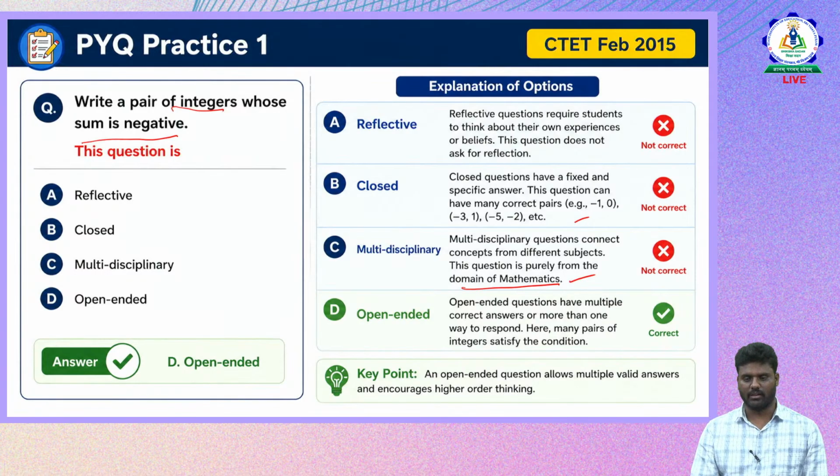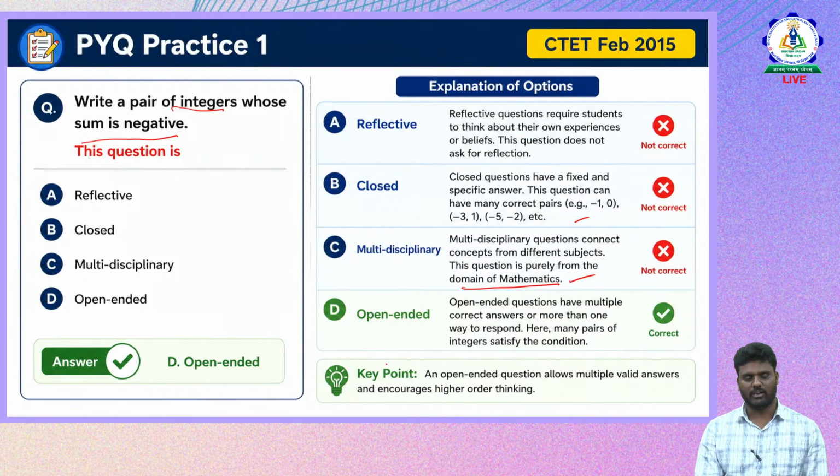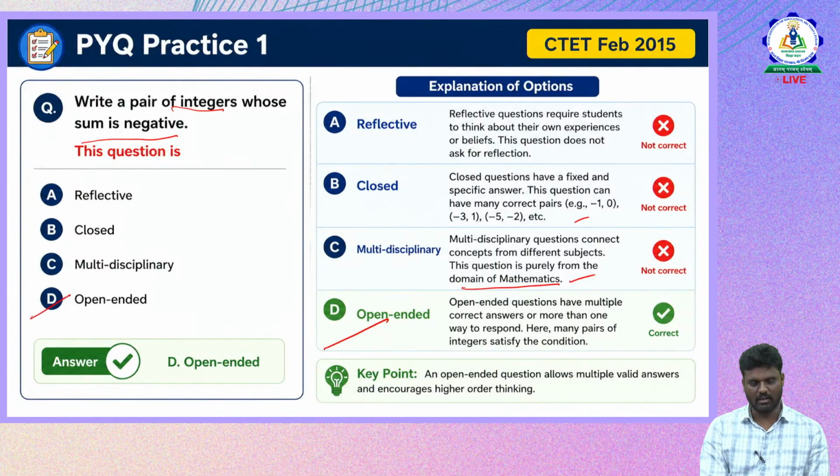Now, open-ended. Open-ended questions have multiple correct answers or more than one way to respond. Here many pairs of integers satisfy the condition. They are asking to write a pair of integers whose sum is negative. That means we have many pairs of integers that satisfy the given condition. Therefore we say that it is an open-ended question. Option D is the correct answer for this question.